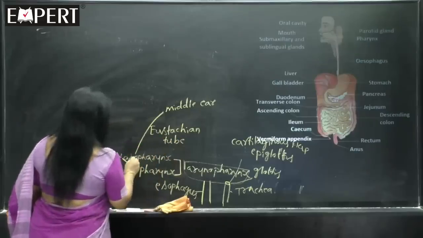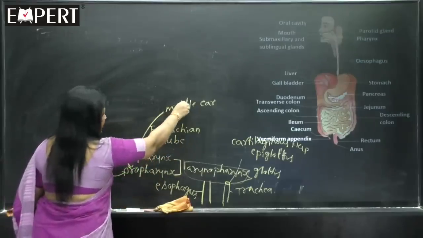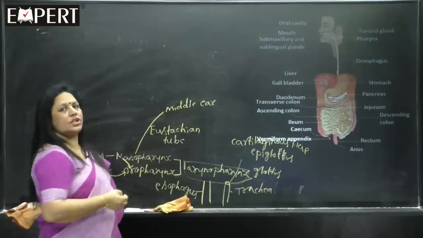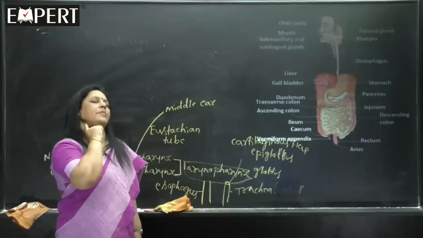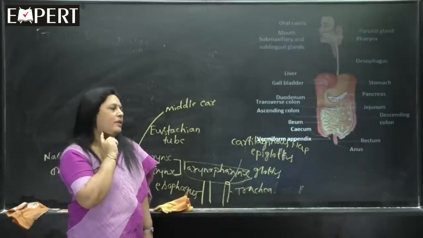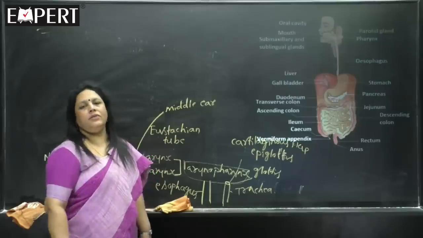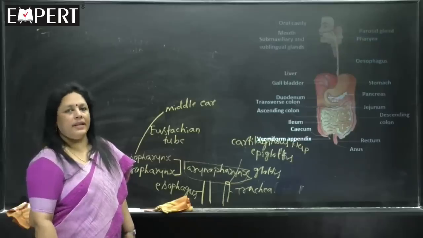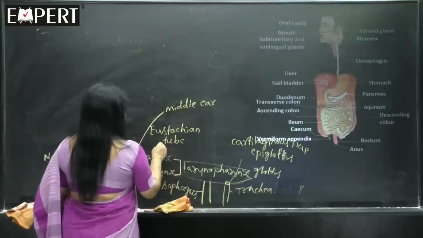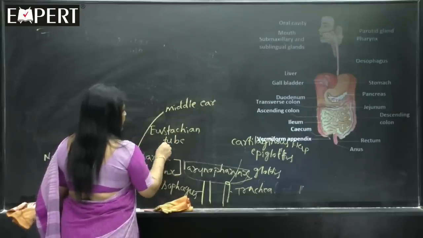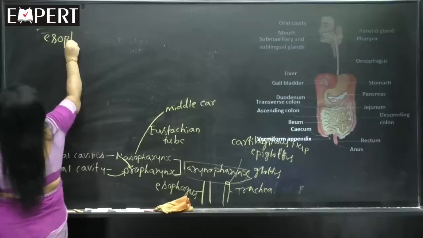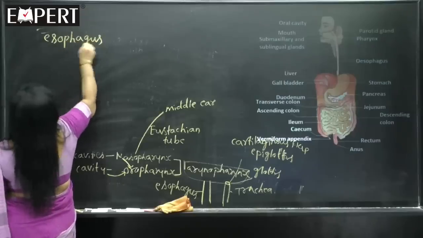So, from the nasopharynx to middle ear, connecting these two parts, there is a tube that is called the eustachian tube. See, eustachian tube is exactly present here. When you suffer from cold, while swallowing you can feel pain here, that is eustachian tube. Are you understanding? So, nasopharynx is connected to middle ear with the help of the eustachian tube. Now, we are going to learn about esophagus.